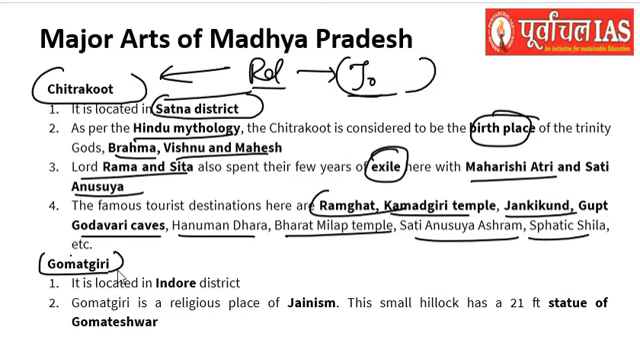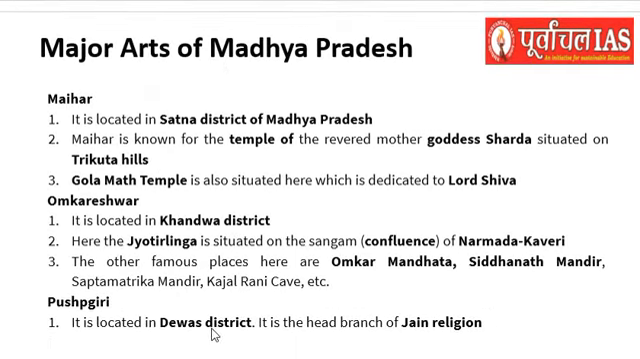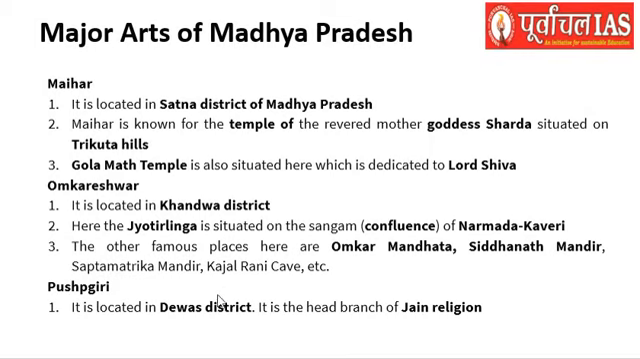Okay, so the next place is of the Gomatgiri. This is located in the Indore district, and it is a religious place of Jainism. Here a large 21 feet statue of Gomateshwar will be found. Okay, so Chitrakoot and Gomatgiri are the important tourist destinations of Madhya Pradesh, and their importance we have discussed here. So the next one is Mehar.